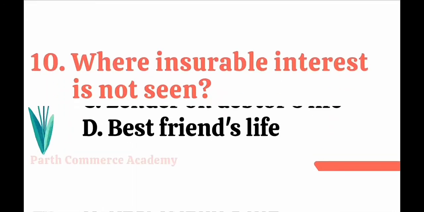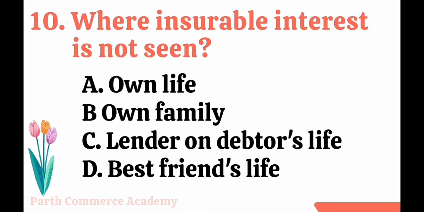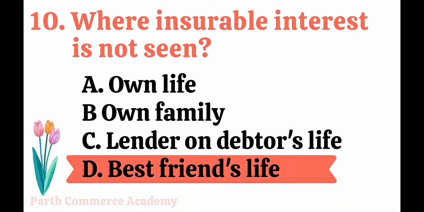Next is, where insurable interest is not seen: own life, own family, lender on debtor's life, and best friend's life. So when we are talking about insurable interest, here the best friend's life is not showing insurable interest. So that's why correct answer is option D, best friend's life. Here insurable interest is not seen.